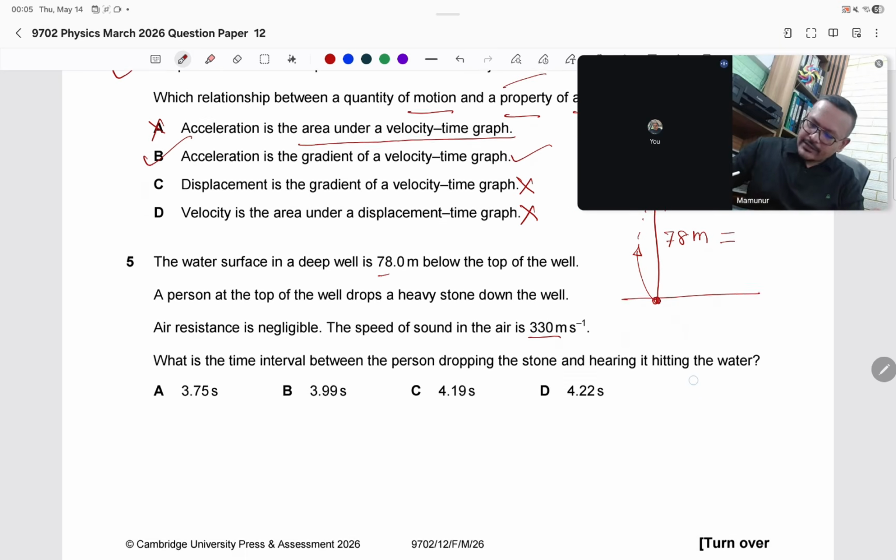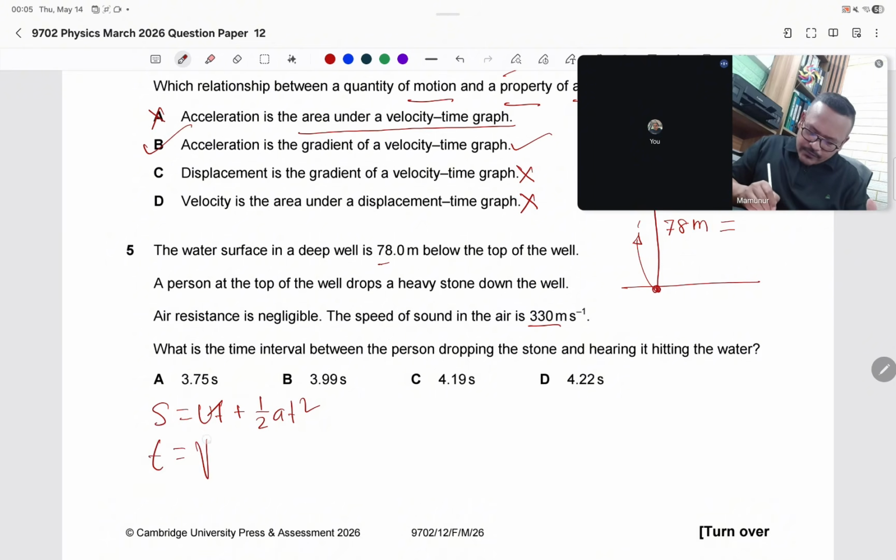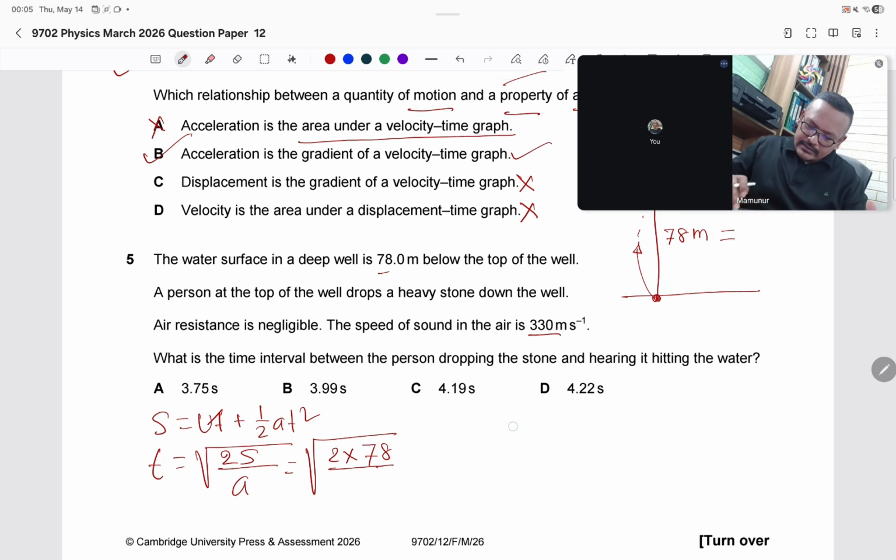Here I can use the equation s equals ut plus half at square. u is 0, so t equals root over 2s divided by a, equals root over 2 into distance 78.